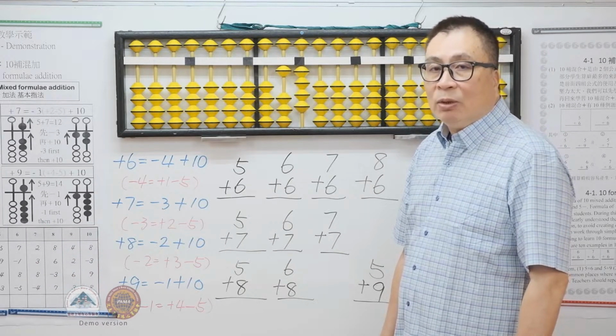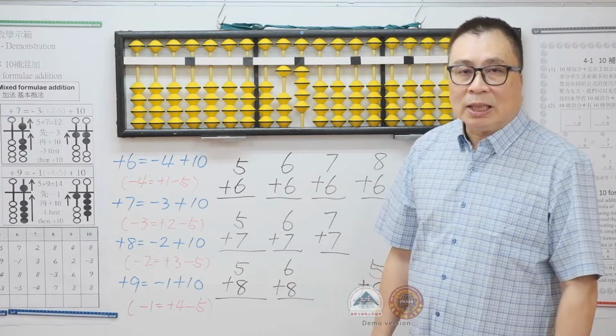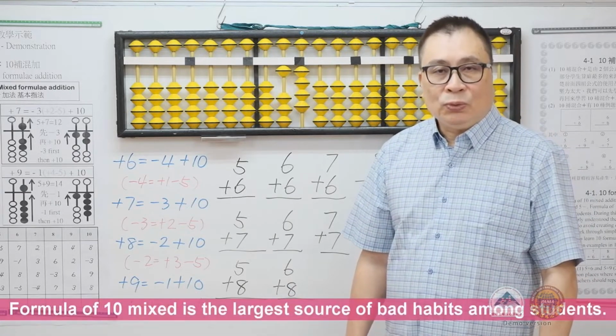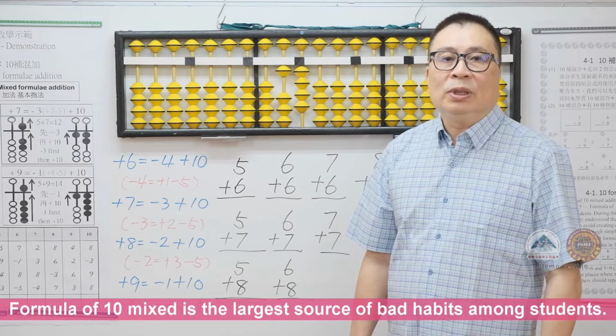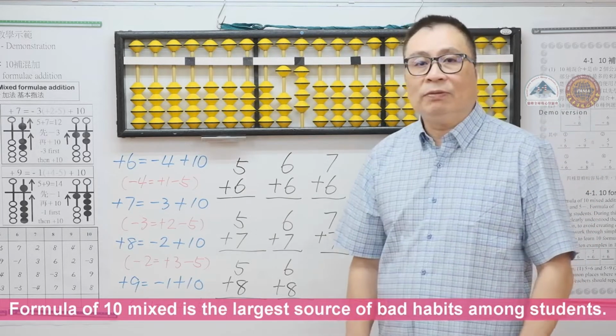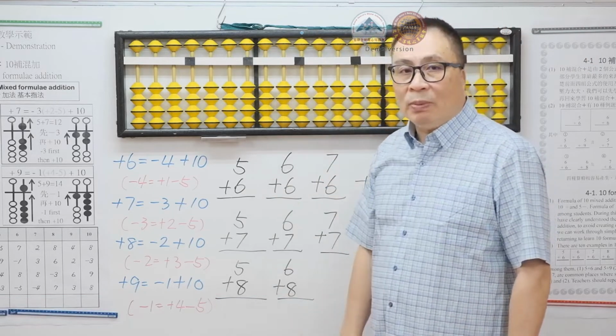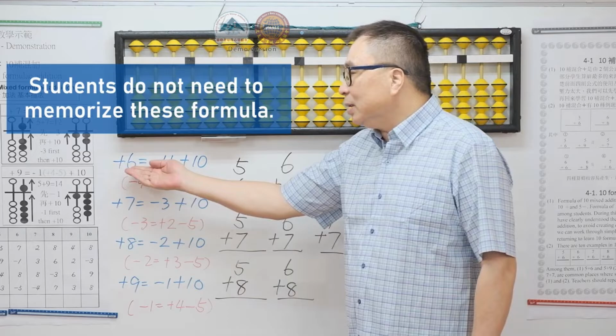There are already 4 sets of the formulas in the previous unit that the students have to memorize. If we are to add 2 more sets of formulas in this unit, it is very likely that students will make more mistakes and develop bad habits. Therefore, it is not necessary for students to memorize these 2 sets, but only the 4 sets of the formulas in the previous units.